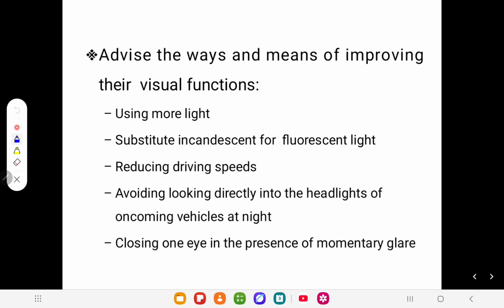So some advice is very good. What is the advice? Using more light, especially at night. Older patients need more light, and substitute incandescent for fluorescent light. Reduce driving speed, which is another very good advice. Avoid looking directly at the headlights of oncoming vehicles at night. That's very good, otherwise glare will cause severe accidents and other problems too. Closing one eye in the presence of momentary glare is also helpful to older patients.